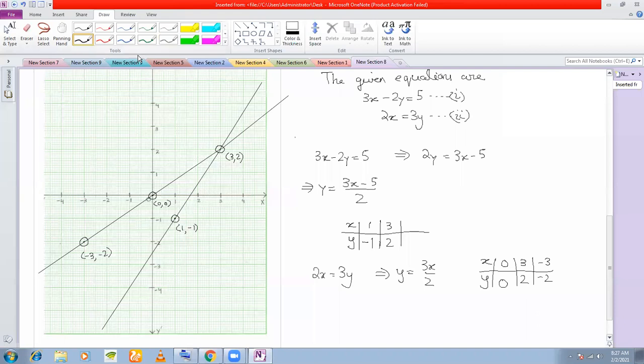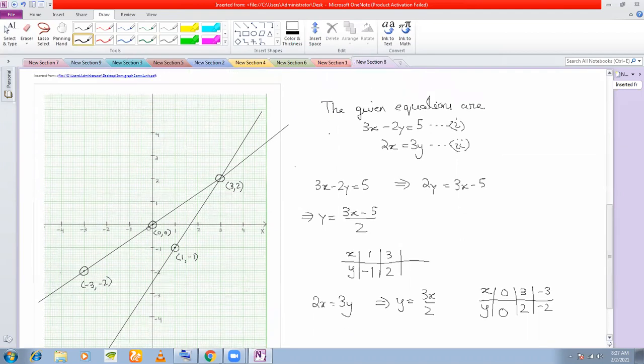Which triangle is formed by the line and the y-axis? This is your y-axis.